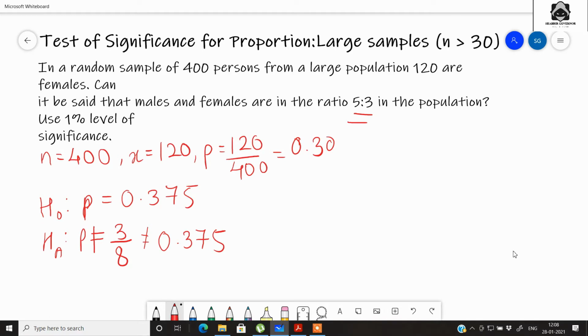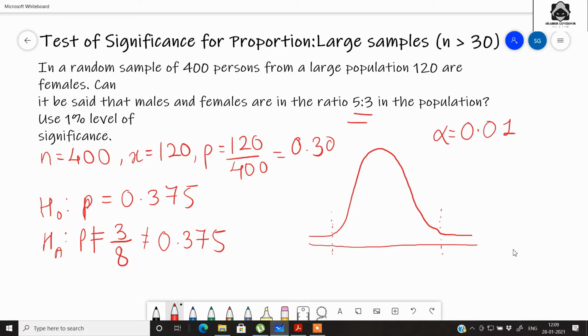So if we plot a Gaussian distribution here, we first need to find the critical values, which will be on both sides since it's a two-tailed test. The value of alpha that is given to us, the level of significance, is equal to 0.01. So alpha by 2 here will be 0.005, and 1 minus alpha by 2 will be 0.995.